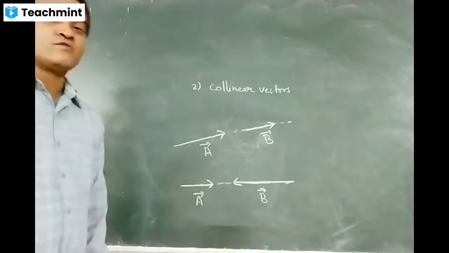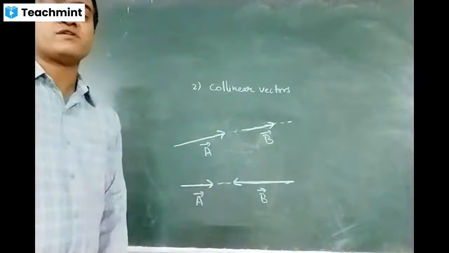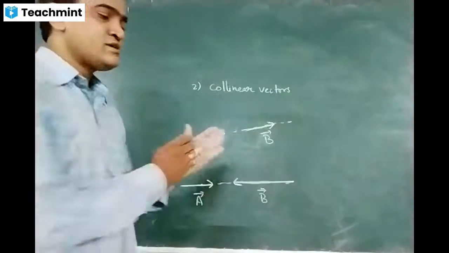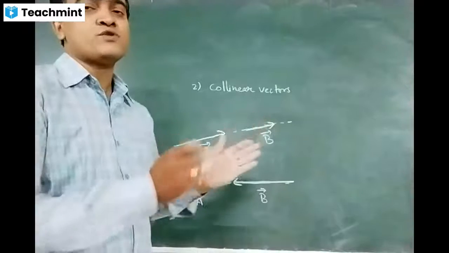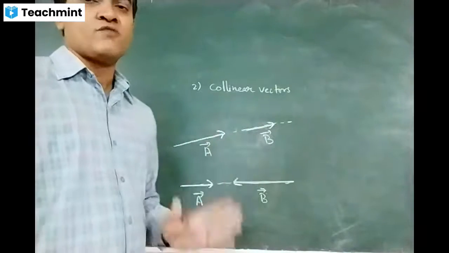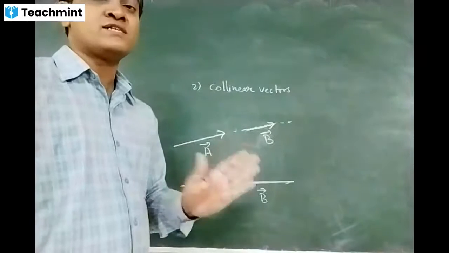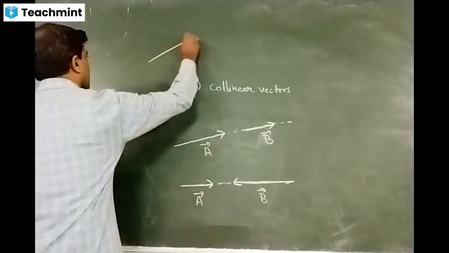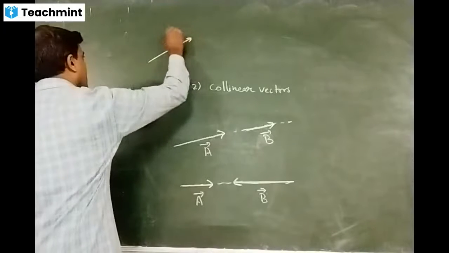One more very, very important point to be noted here is a vector can be slid parallel to itself. Slid means move. For example, I have a vector A bar.